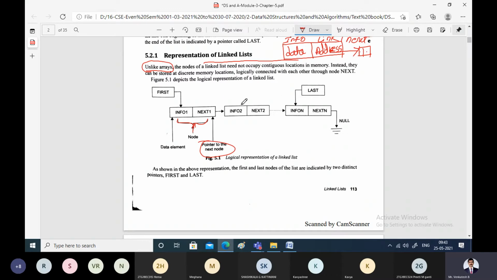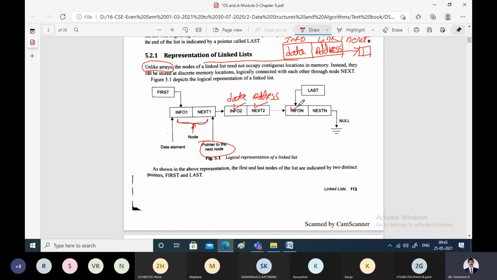Similarly, the next node also contains two fields: the information field, which contains the actual data, and the next field, which contains the address of the next node, or pointer to the next node. It will go on repeating, and at the end we will have the last node.